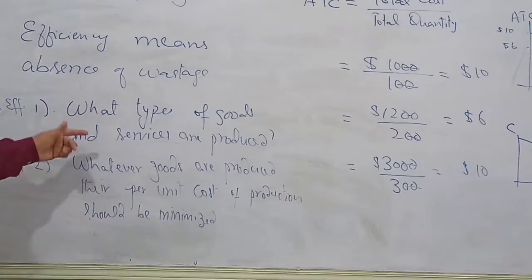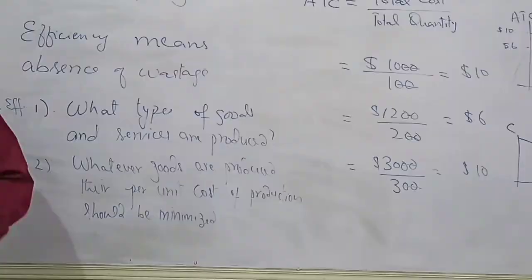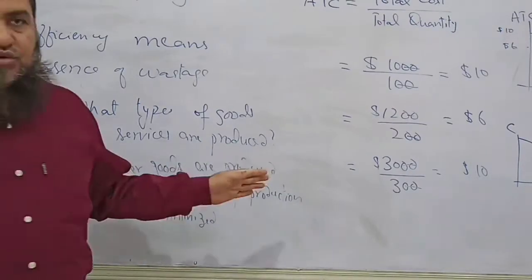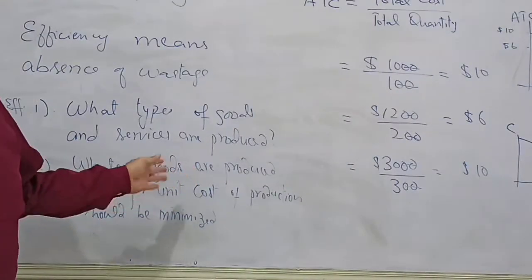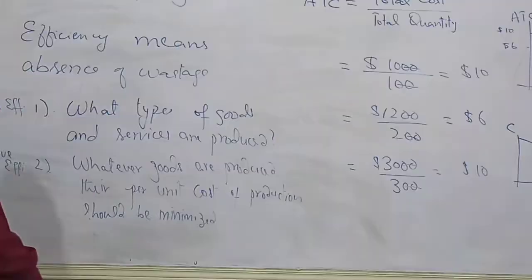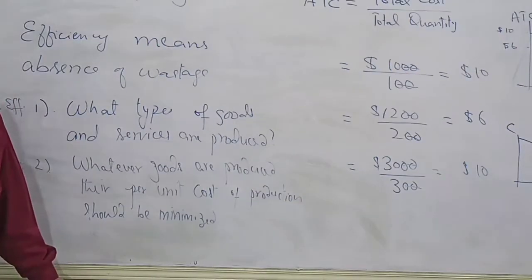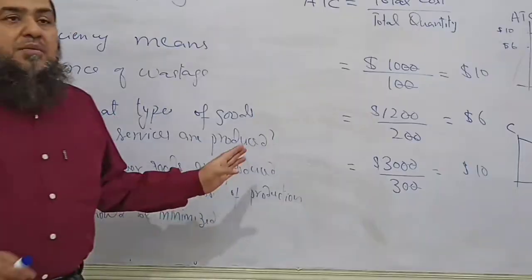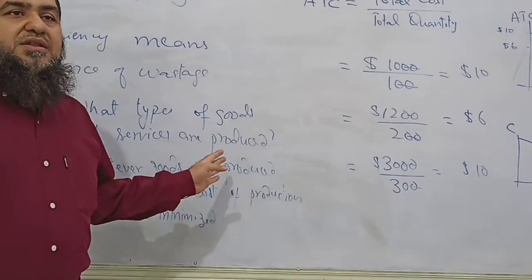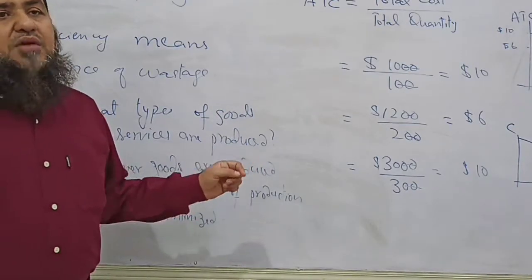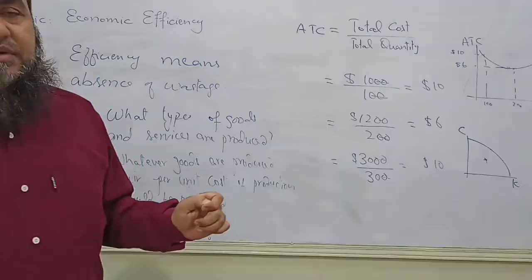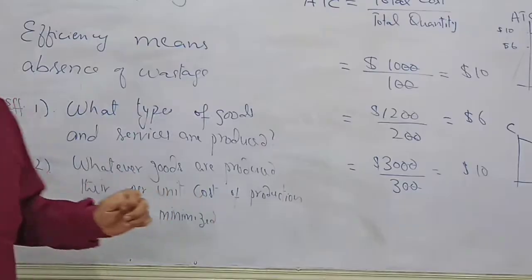Then we can have the other types of productive and allocative efficiency. I haven't focused more on allocative efficiency. We will be doing it tomorrow, inshallah. Today I am not going to give a more extended lesson because it is the first lesson. It should not involve so much brainstorming that it harms your concepts. Allocative efficiency can be found in the market or in the firm, or we can have Pareto efficiency, which is another name for allocative efficiency. We will be doing them in detail.